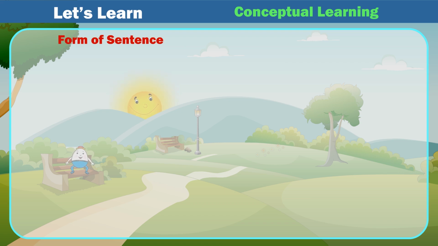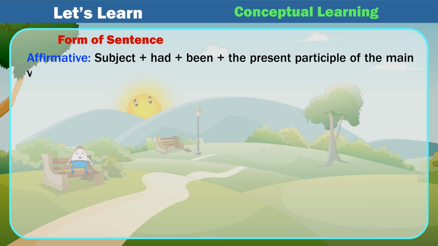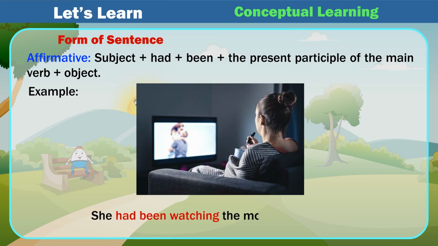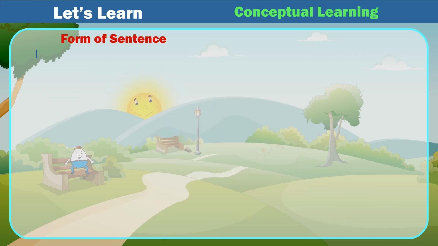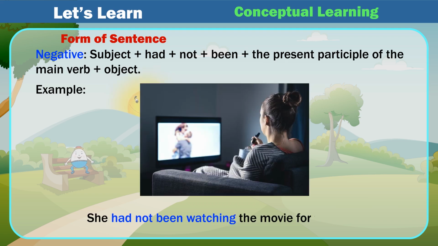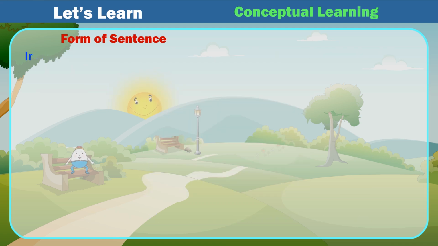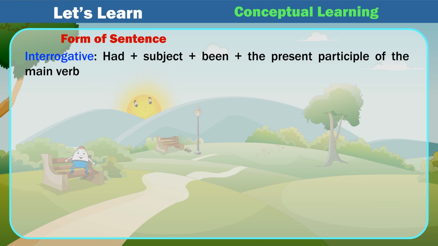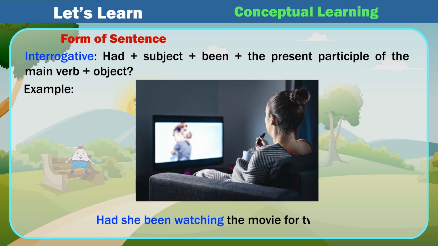Forms of sentence. Affirmative: subject plus had plus been plus the present participle of the main verb plus object. Example: She had been watching the movie for 2 hours. Negative: subject plus had plus not plus been plus the present participle of the main verb plus object. Example: She had not been watching the movie for 2 hours. Interrogative: had plus subject plus been plus the present participle of the main verb plus object. Example: Had she been watching the movie for 2 hours?